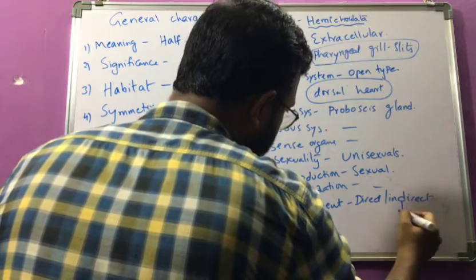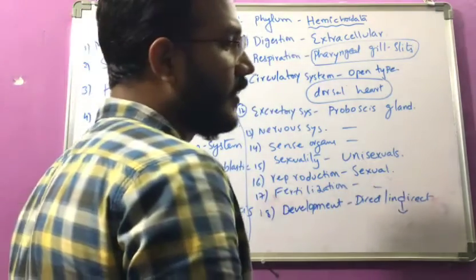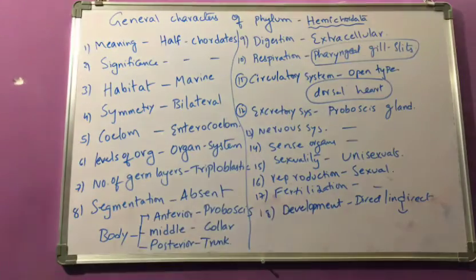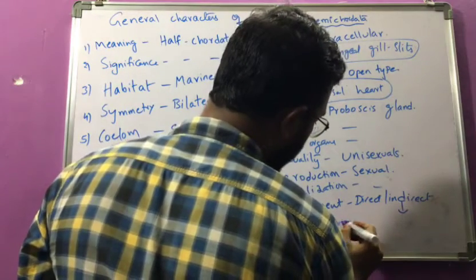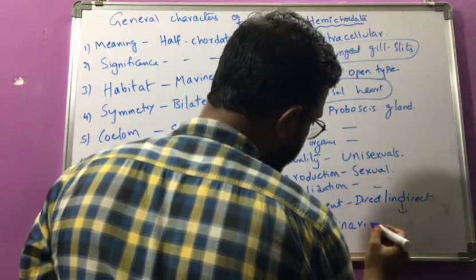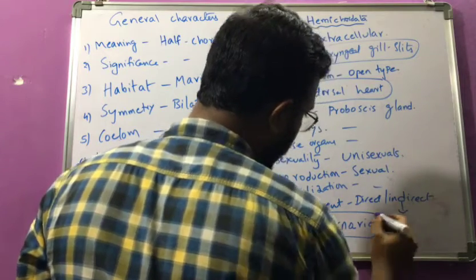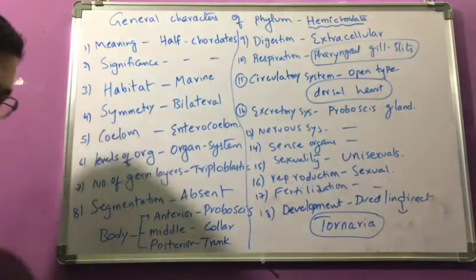So if the animal is involving indirect type of development, obviously we are having a larval form. So what is that larval form? This is also very important. Tornaria. The larval form is Tornaria.